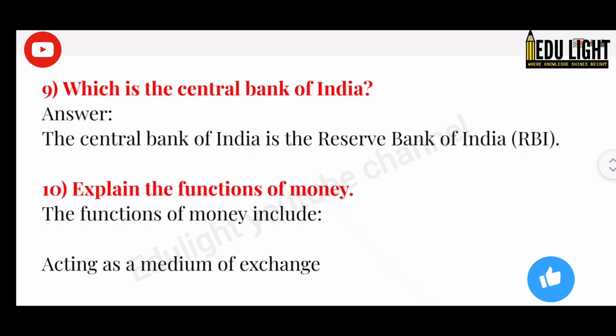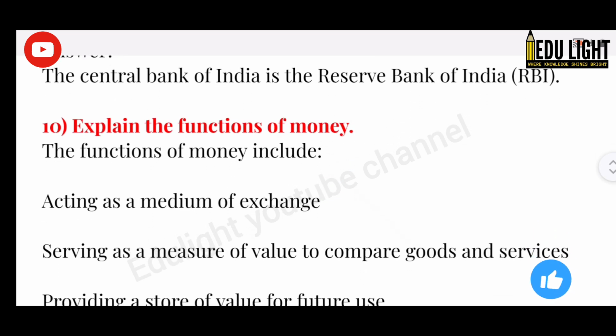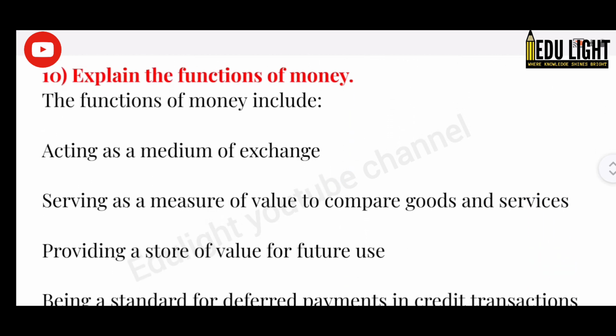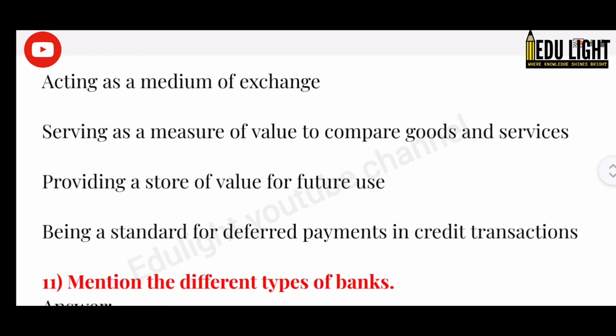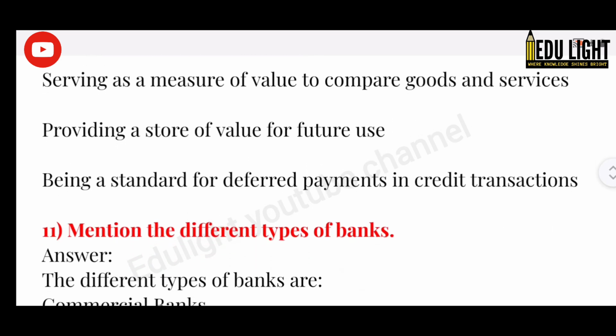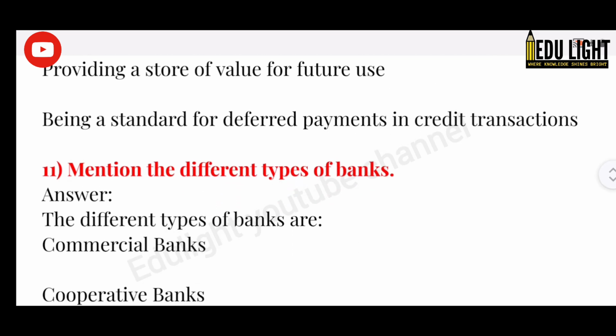10. Explain the functions of money. The functions of money include acting as a medium of exchange, serving as a measure of value to compare goods and services, providing a store of value for future use, being a standard for deferred payments in credit transactions.